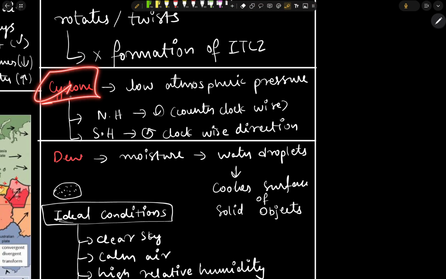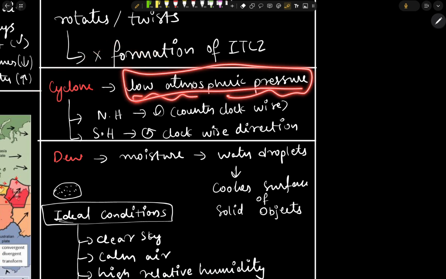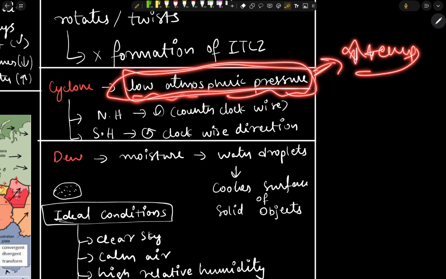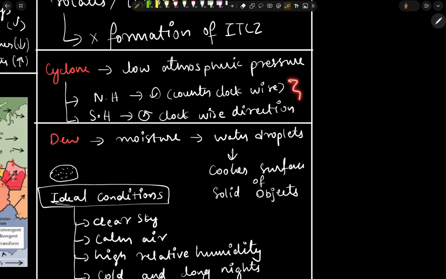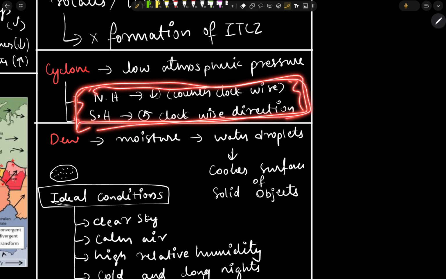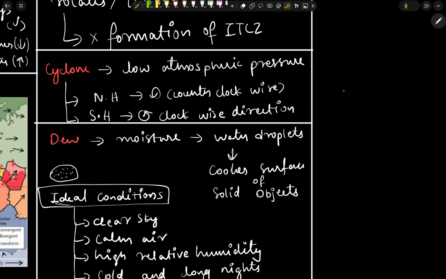Next we have the cyclone. So when does a cyclone form? When there is low atmospheric pressure. Low atmospheric pressure means higher temperatures. Here we need to remember these two basic facts, because these are the kind of facts the examiner asks in prelims. They appear very simple, but they look very similar, and that's why we tend to confuse them a lot. So here is the thing.